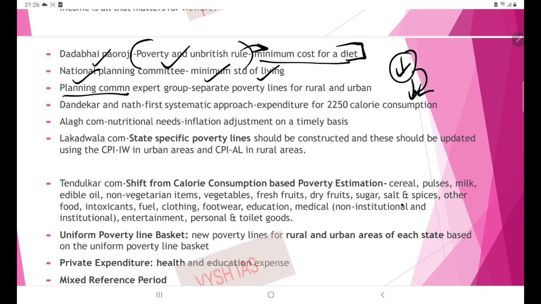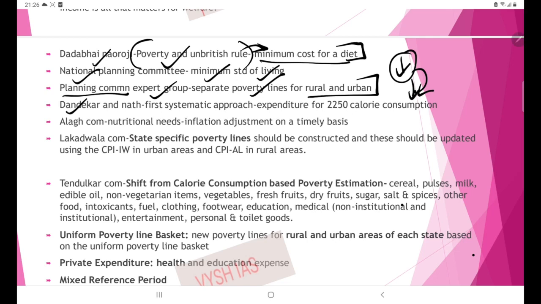The effort by the Planning Commission: it set up an expert group and put effort into devising separate poverty lines for rural and urban areas. Okay, because rural poverty is different, and urban poverty is also different. So we have to have two methodologies for measuring these two poverties.